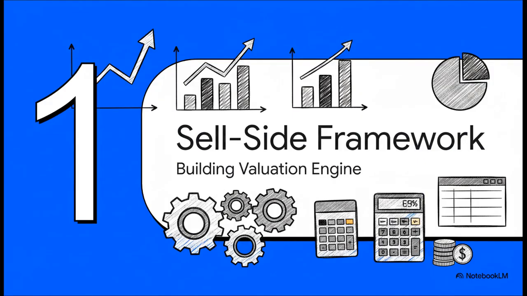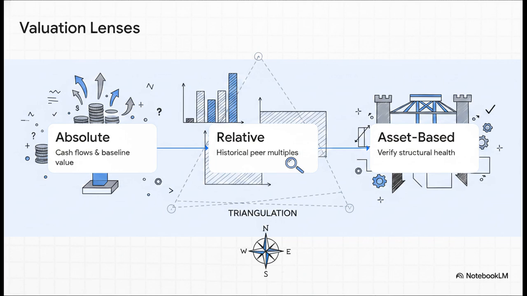Section 1, the sell-side framework. Let's build the valuation engine. We're going to stress test AZZ through 3 distinct valuation lenses: absolute, relative, and asset-based. A truly great model relies on triangulating value. So we'll use absolute cash flows to find a baseline, relative multiples to see how it's priced against historical norms, and asset checks to verify structural health.